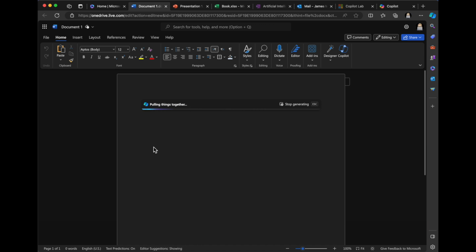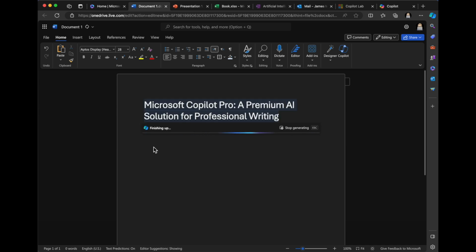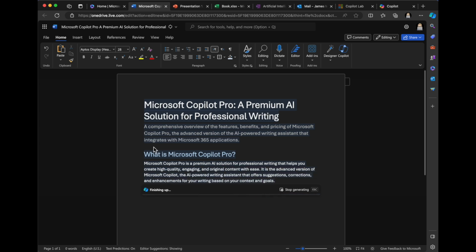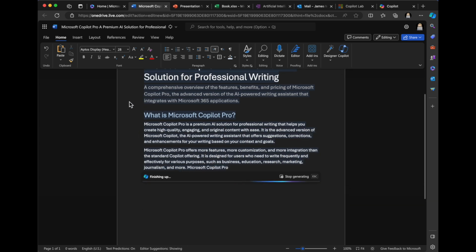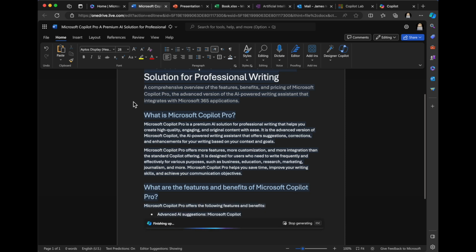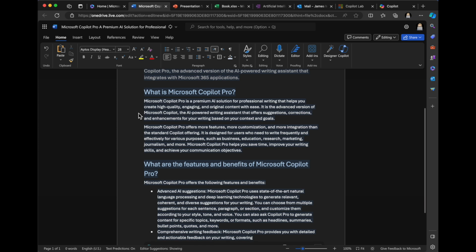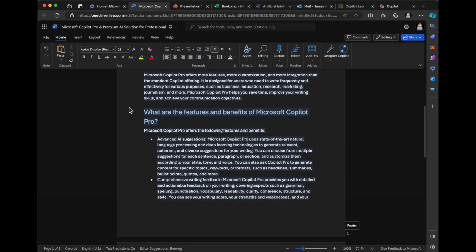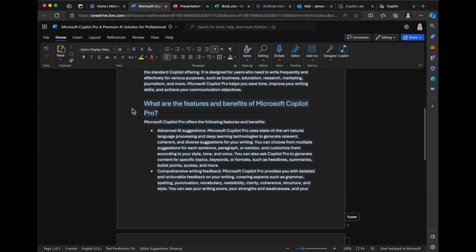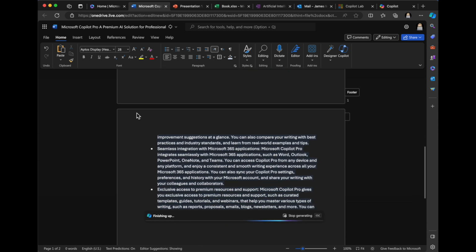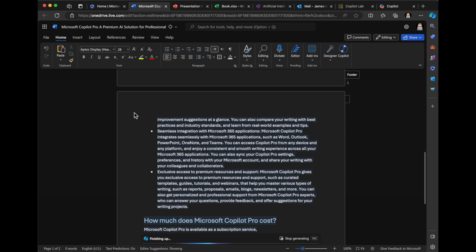It says creating draft. You've got a stop generate option with an escape key. Always an escape key is nice. Okay, it's Microsoft Copilot Premium AI Solution for Professional Writing. Okay, interesting. Comprehensive overview, benefits, advanced version. Okay, this is really cool. So what is it? What are the features and benefits of Microsoft Copilot Pro? Nice. Look at that. It says it's finishing up.